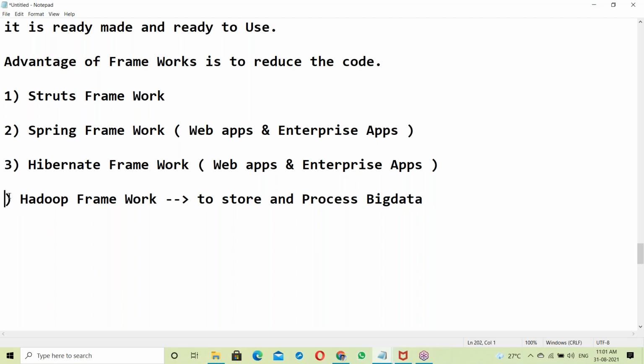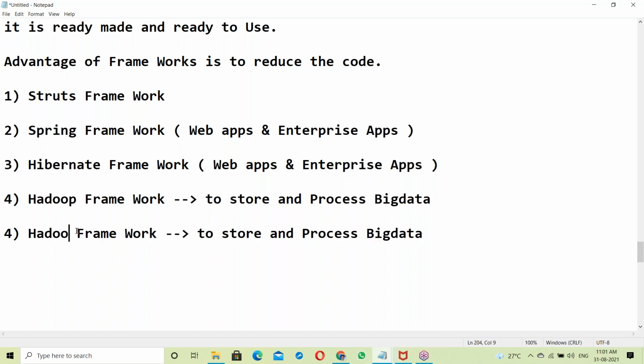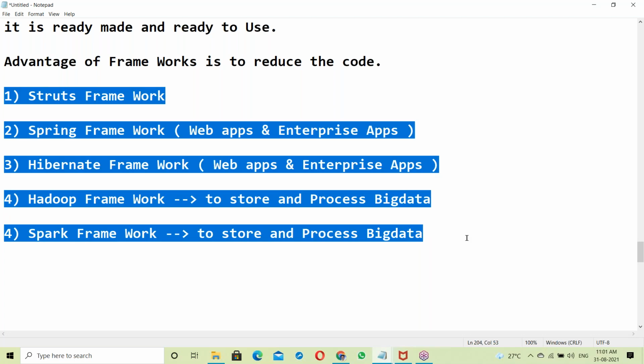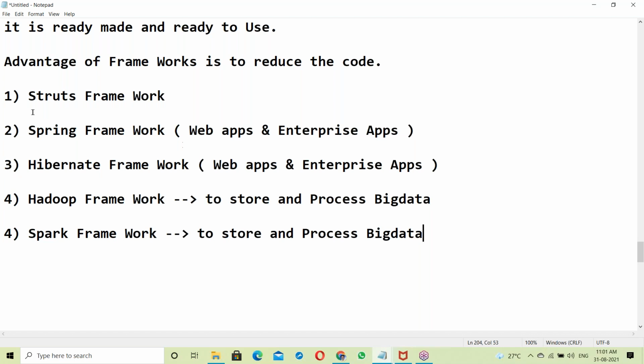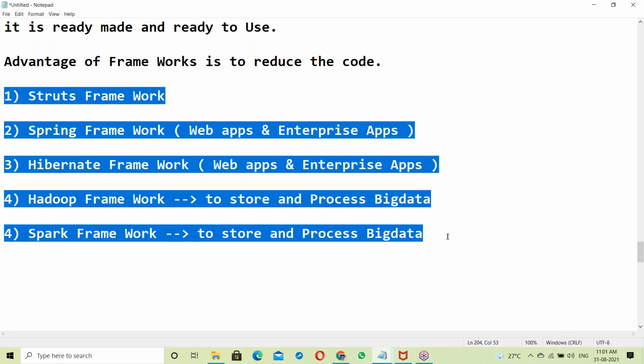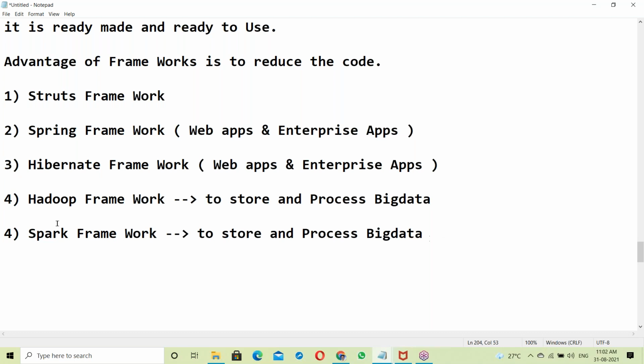After Hadoop, the next framework is the Spark framework. These are also part of Java. I have worked with all of these frameworks, every framework, and it has been a very good experience. I have completed 18 projects in this area, and we are going to start the 19th project in the month of October.